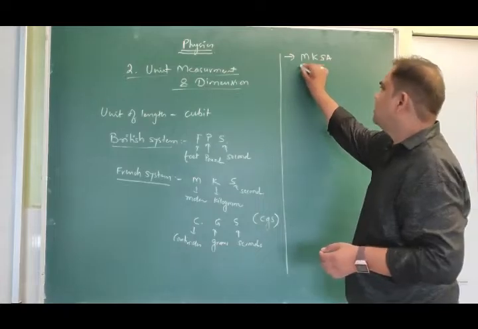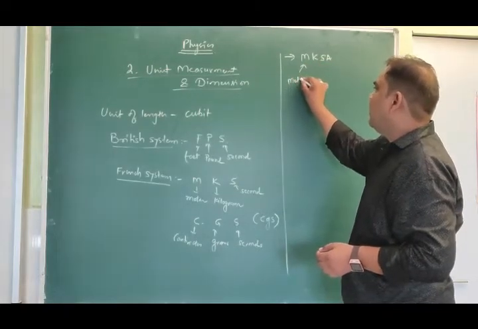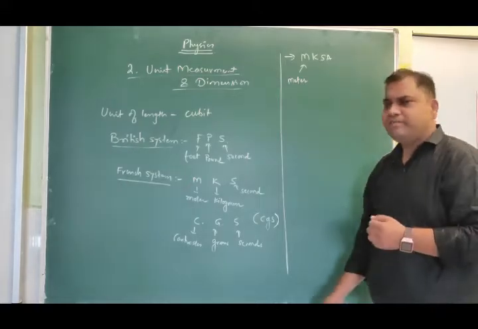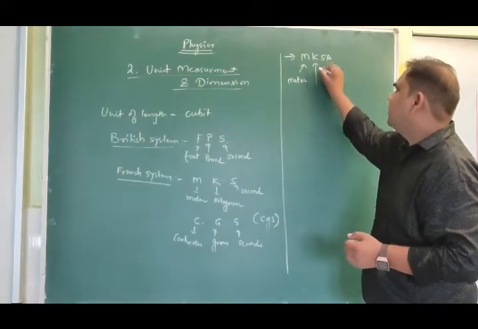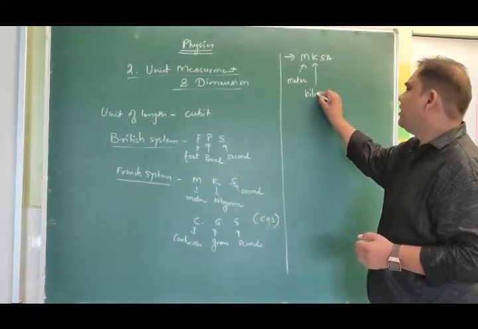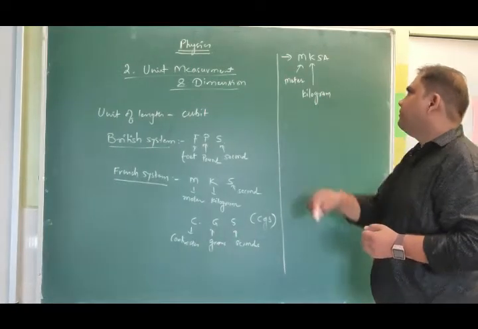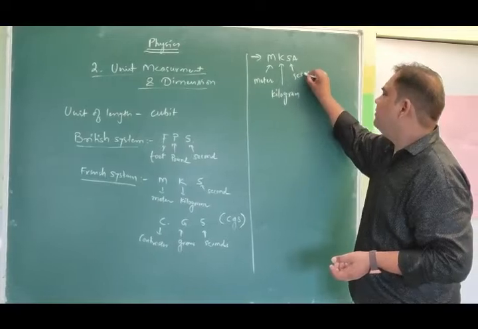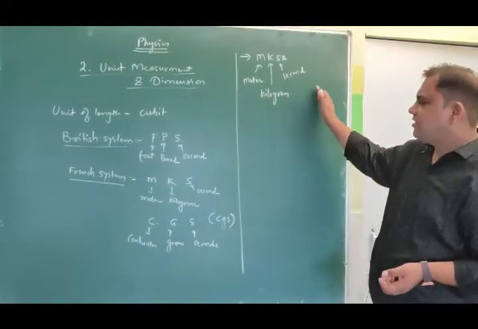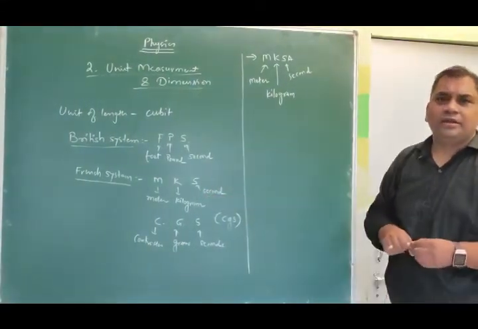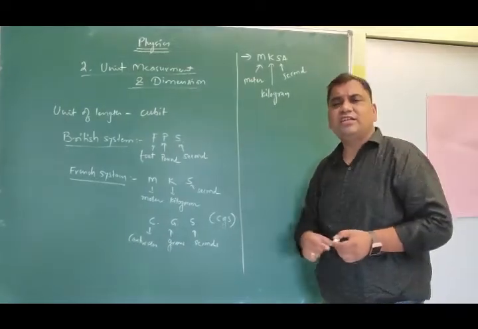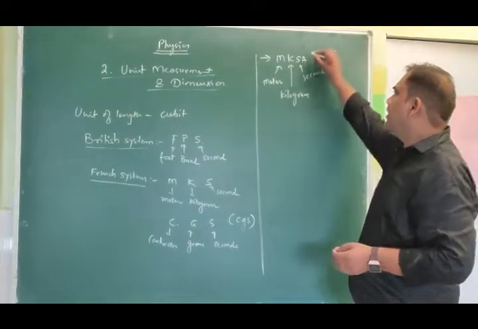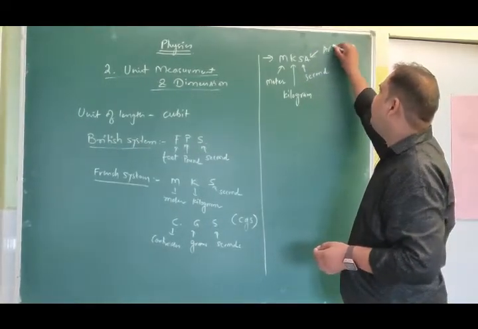MKSA is again a unit system in which for distance we use meter, for mass we use kilogram, for time we use second. So it is similar to MKS only, but there is one more additional term over here, which is A. A stands for ampere.